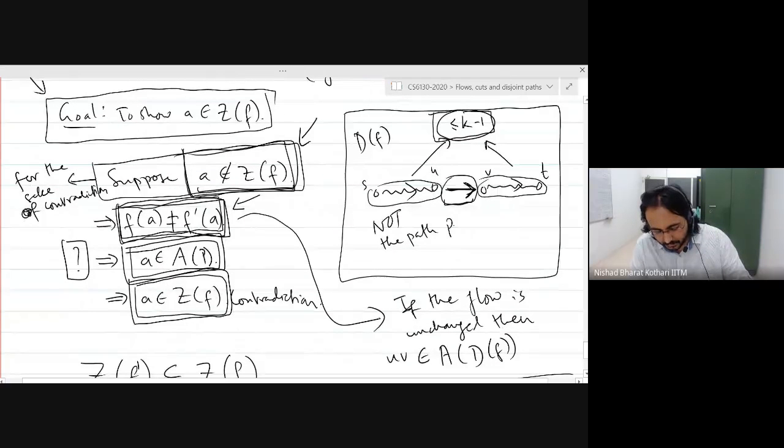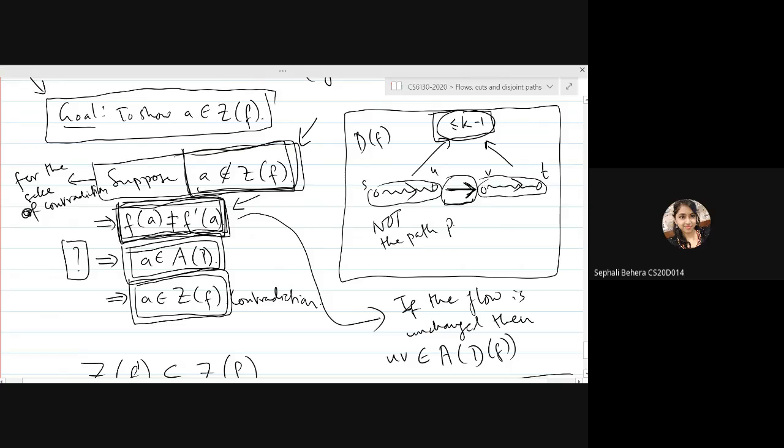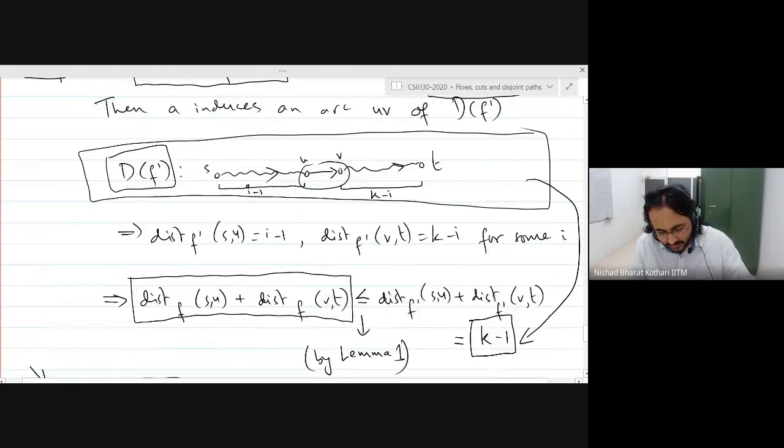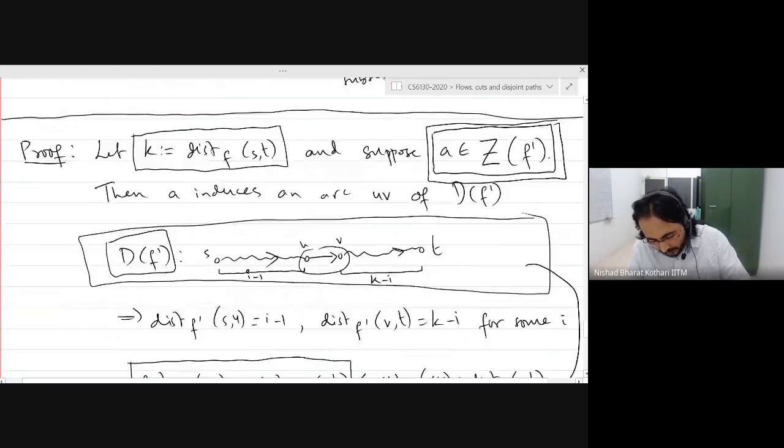I claim that if it is not in the Z set, then F of A is not equal to F prime of A. Supposing this is not true, supposing the flow is the same on the arc A in both F and F prime, then what would it mean? Then it would mean that if the flow does not change, then this arc UV, which existed in this graph, would also exist in the new graph. Do you agree?